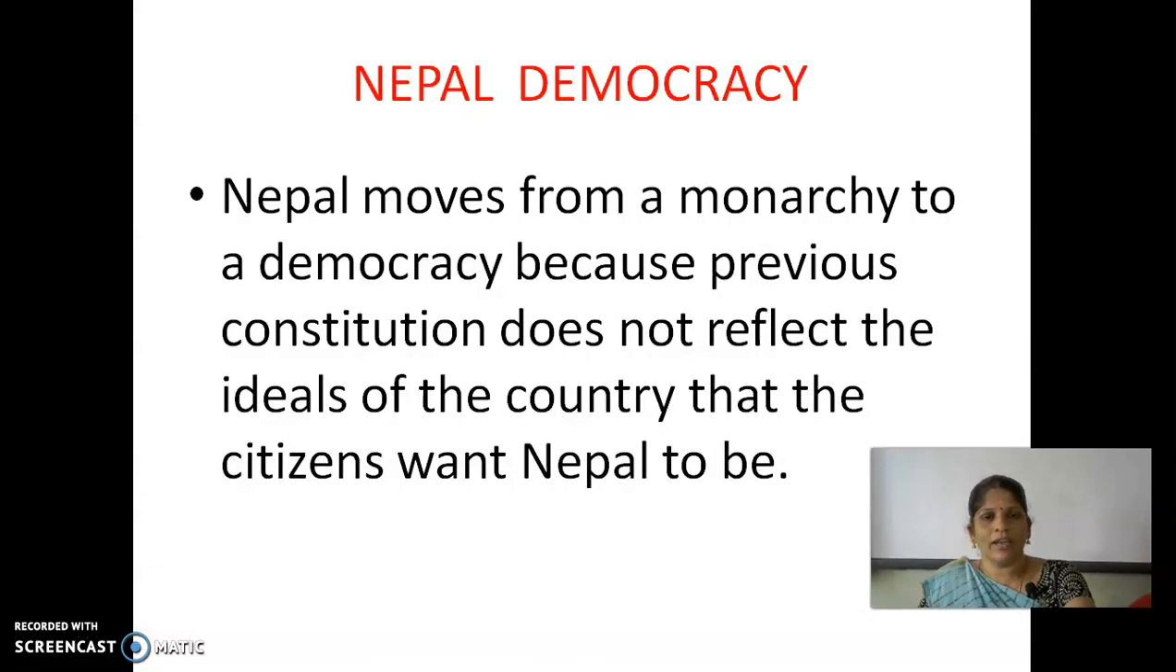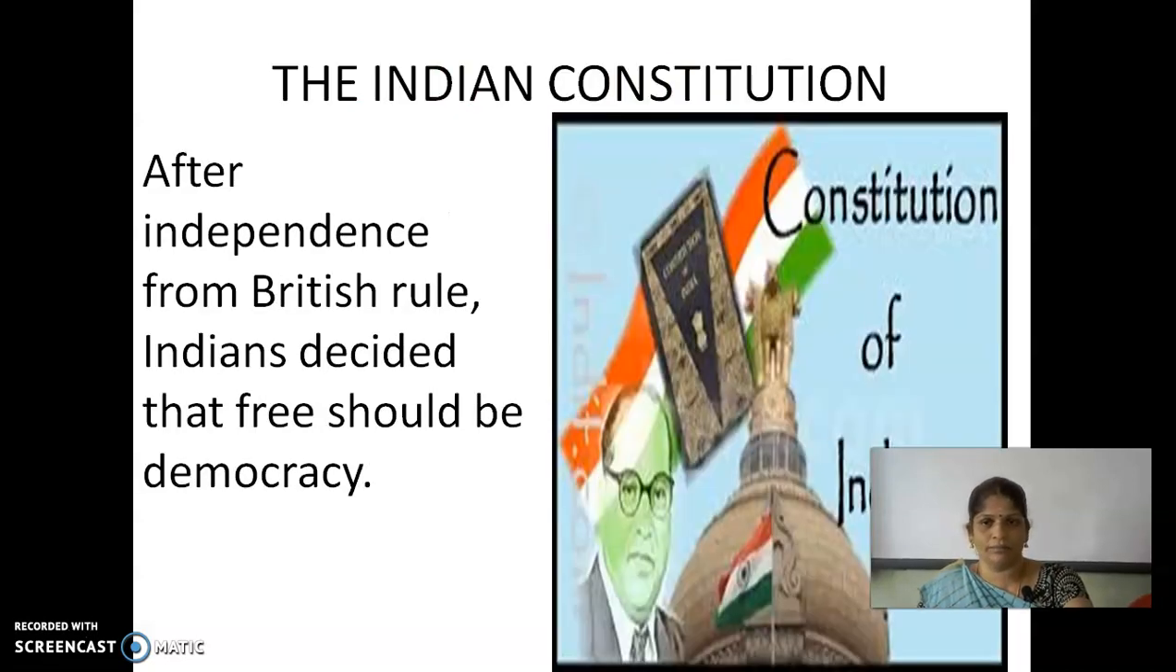We take Nepal's democracy as an example because Nepal moved from a monarchy. They already had a monarchy government, but they did not like it because that government did not do any welfare for the country's people. So they decided to change their constitution, because the previous constitution did not reflect the ideals that the citizens wanted Nepal to be. So they changed it. Then we can see the Indian Constitution.